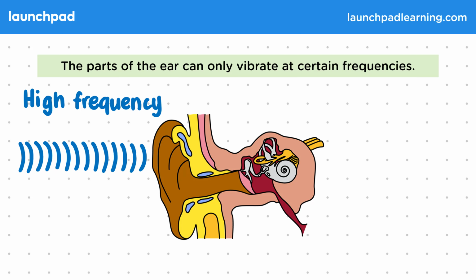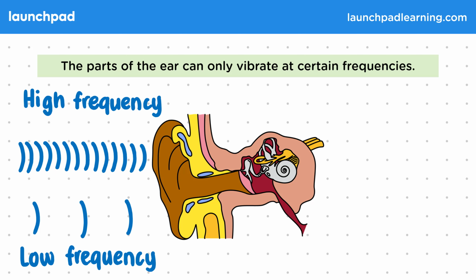A sound wave with a high frequency, or a wave with a low frequency like this one, won't be heard by the ear. This is because the bones can't vibrate too quickly or too slowly, so there won't be any signal sent to the brain. So what are the frequencies that the bones and nerves can process?